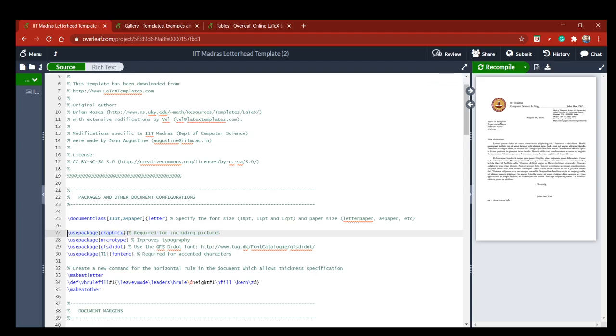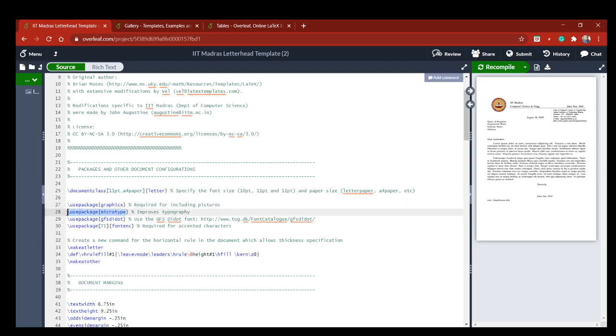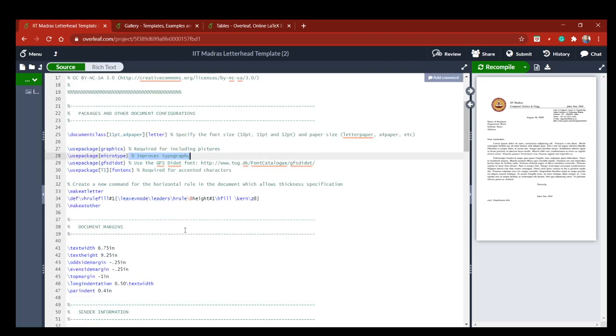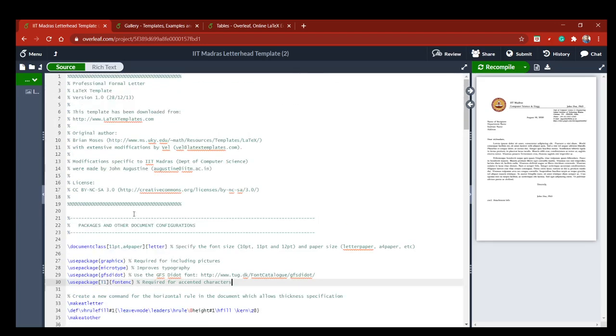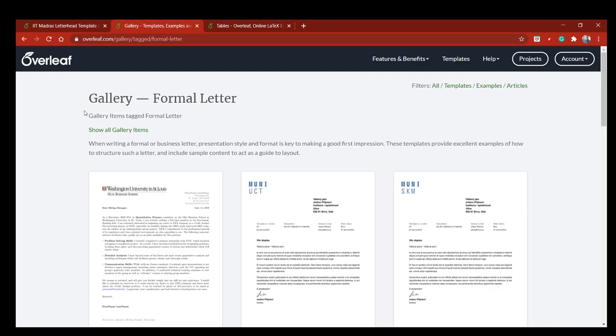In this command, why we are using it is mentioned. You can see here also. In this command, why we are using, see this. So it is a very big hint when you want to edit any application format or letter format from Overleaf. So you can use it. Okay, so come here, gallery, formal letter.